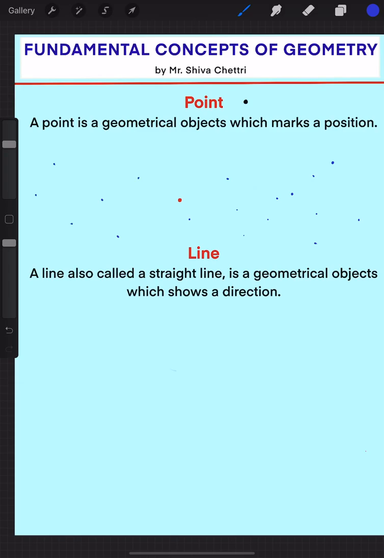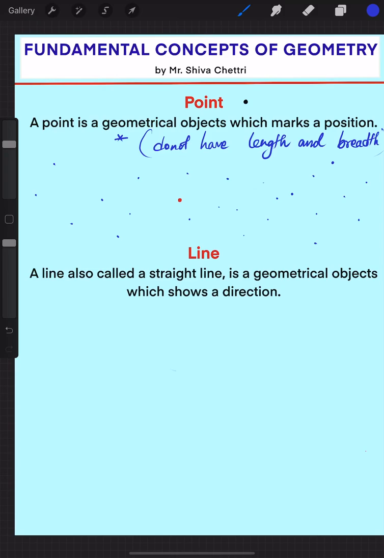Every dot is different from the others because of its position. All the dots are placed in different positions, so they have their own position, right? They do not have length and breadth. So a point does not have length and breadth. This is an important point that you need to remember.